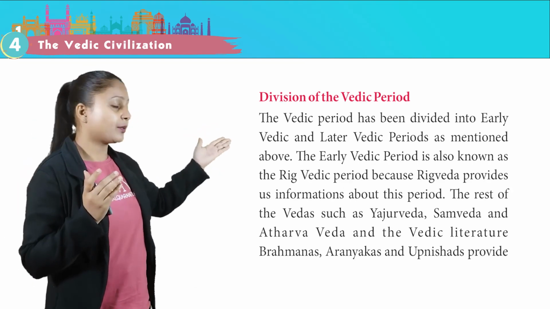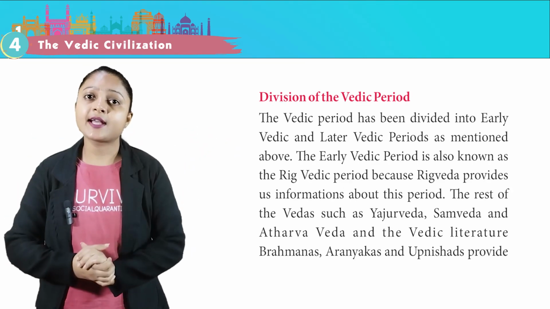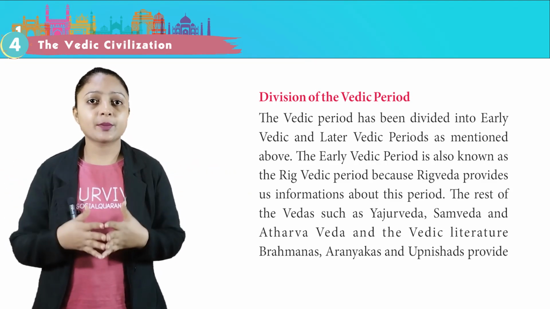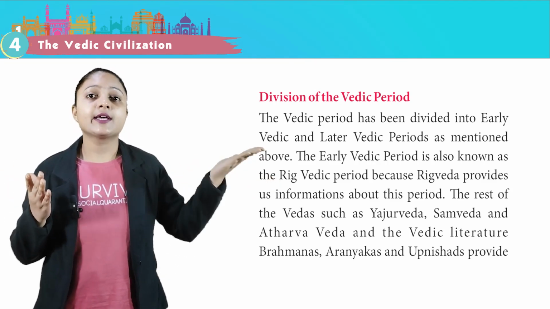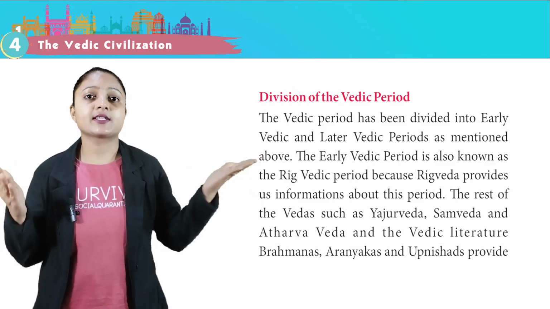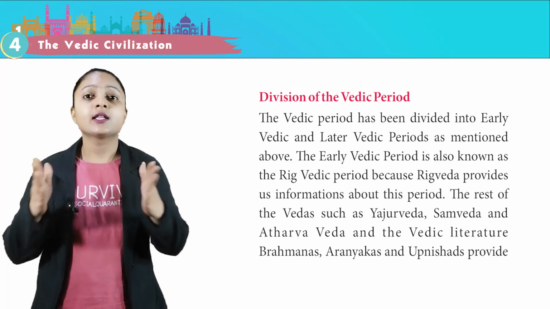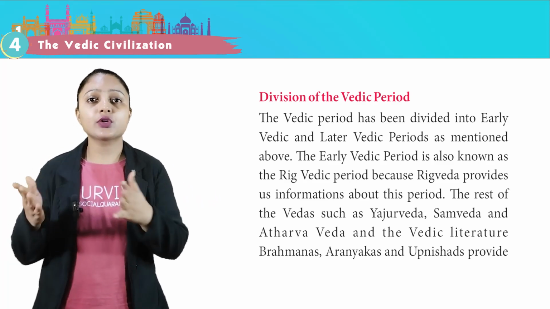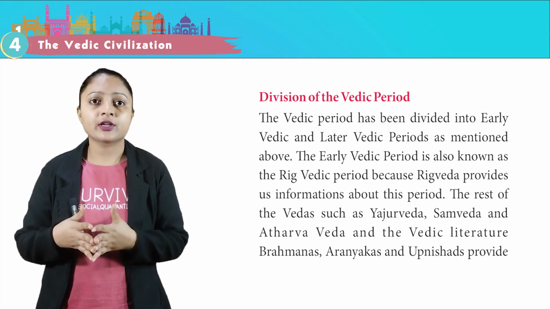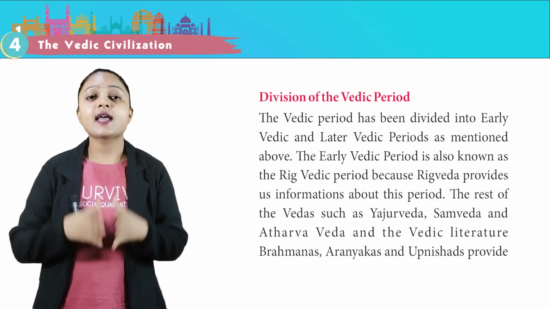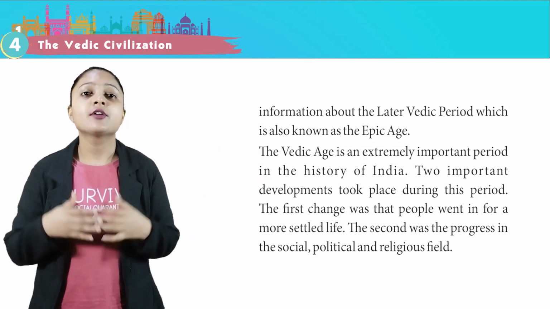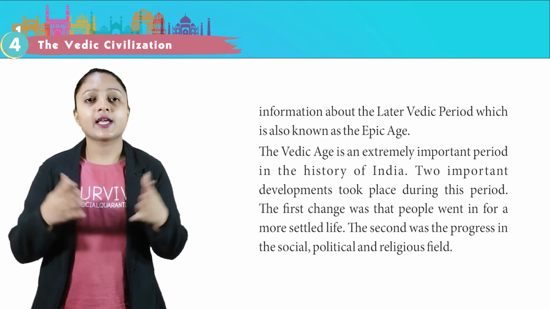Division of Vedic period. The Vedic period has been divided into early Vedic and later Vedic periods as mentioned above. The early Vedic period is also known as Rig Vedic period because Rig Veda provides us information about this period. The rest of the Vedas such as Yajurved, Samved and Atharved and the Vedic literature, Brahmanas, Aryankas and Upanishads provide information about the later Vedic period, which is also known as the Epic Age.